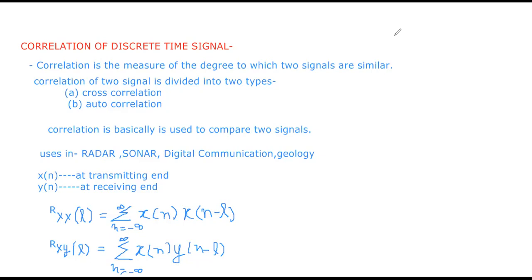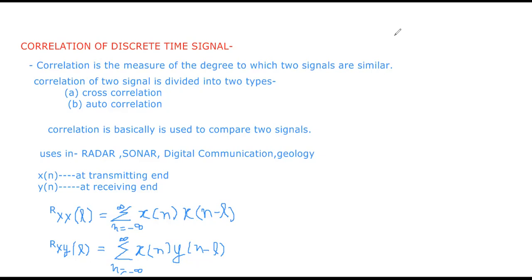So correlation is very important in the signals and systems subject, and beyond the subject, you can see the use of correlation in radar, sonar, digital communication, geology, and many more. Sometimes students get confused about what radar is. Radar uses electromagnetic waves. Each and every country uses this system to know who is entering and exiting their country.